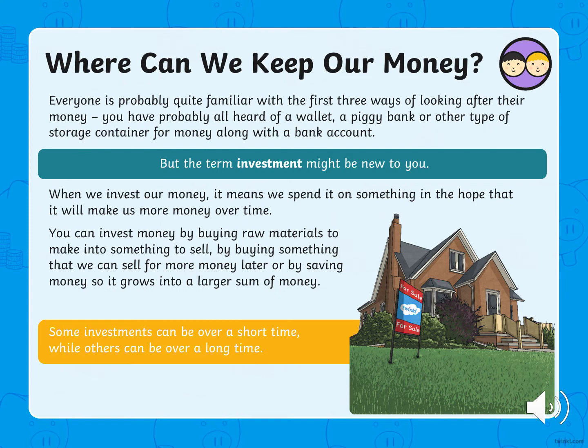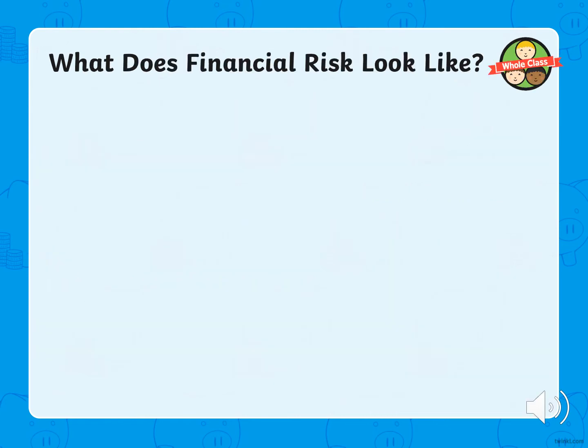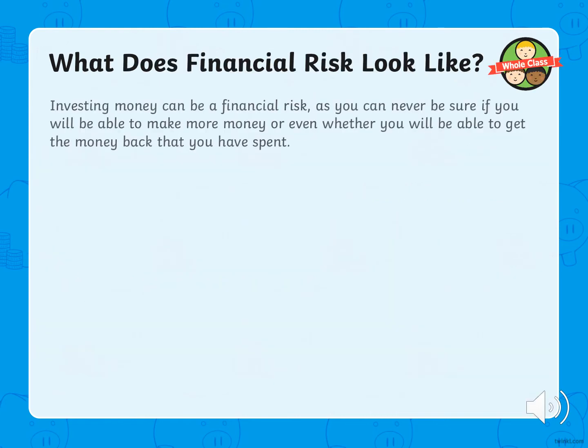So you would make £40 profit, and that is a short-term investment. Other investments, such as a home, if you bought a house for £50,000 and waited 5 years and the house was then worth £100,000, that is longer term. Investing money can be a financial risk, as you can never be sure if you will be able to make more money or even whether you will be able to get the money back that you have spent.